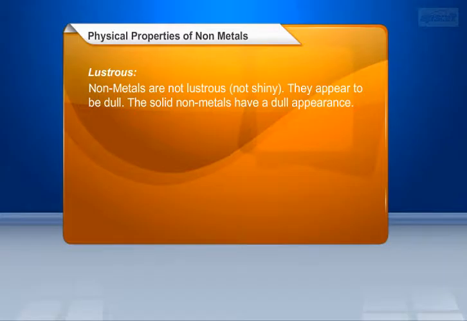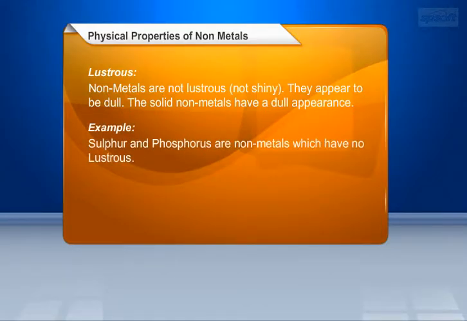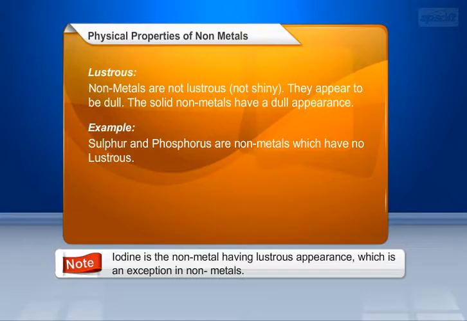Lustrous. Nonmetals are not lustrous, not shiny. They are dull. The solid nonmetals have a dull appearance. For example, sulfur and phosphorus are nonmetals which have no luster. Here we should note that iodine is the nonmetal having lustrous appearance, which is an exception in nonmetals.